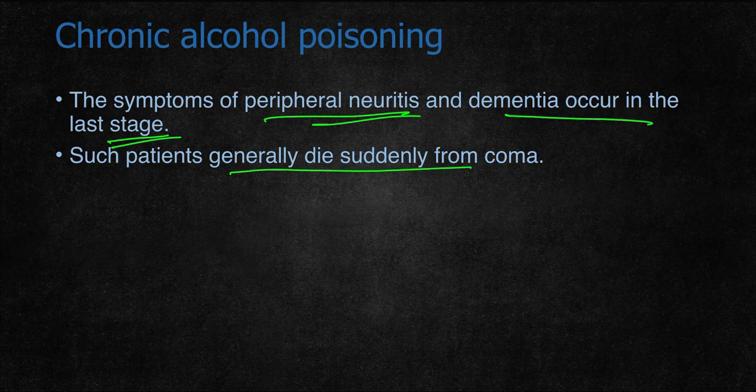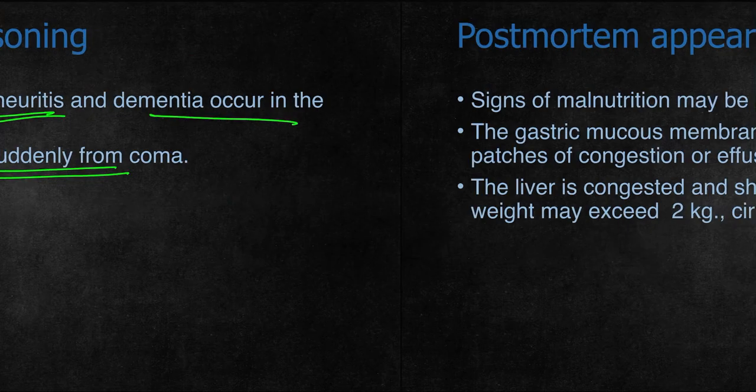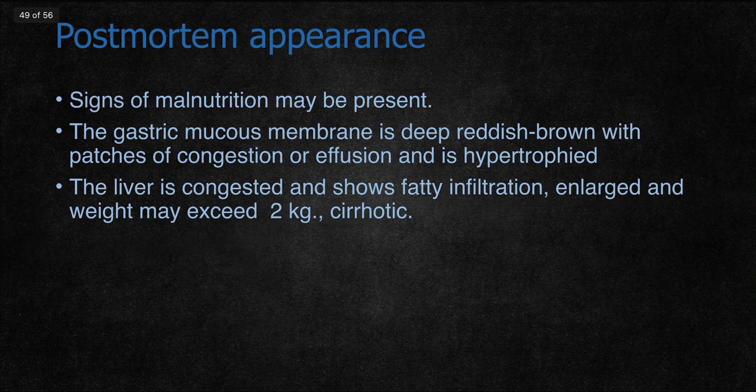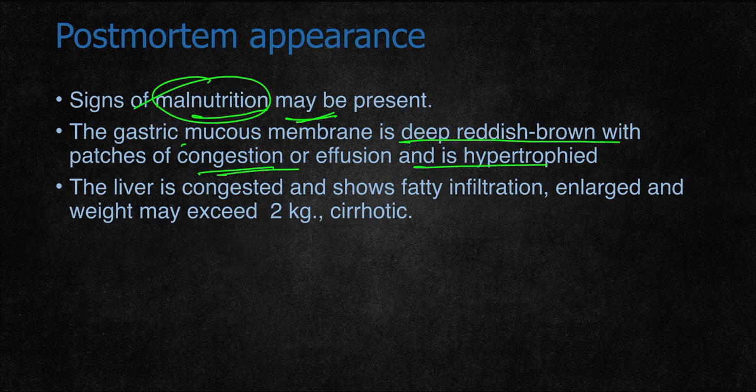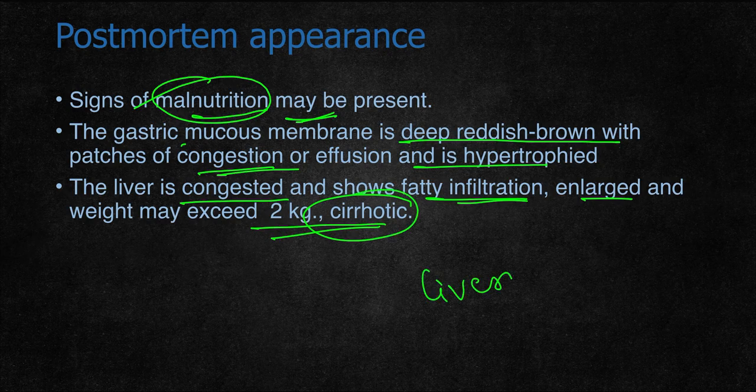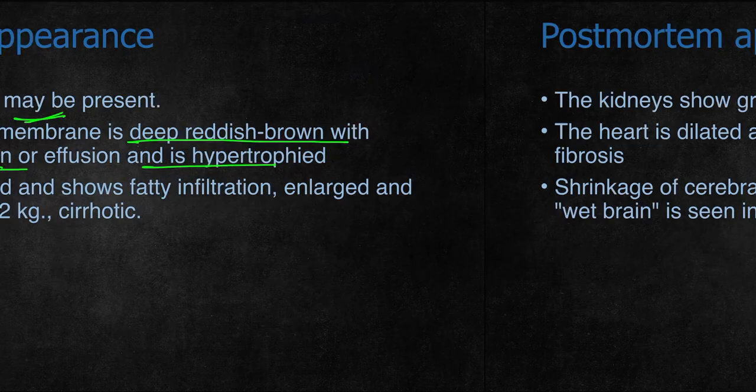Such patients generally die suddenly from coma. In the chronic alcoholic post-mortem appearance, signs of malnutrition may be present. Gastric mucous membrane is deep reddish brown with patches of congestion, and effusion is hypertrophied. Liver is congested and shows fatty infiltration, is enlarged, and weight may exceed up to 2 kg, and it may be cirrhotic also. So the typical changes of the chronic alcoholic liver are present; it may be fatty liver or it may be cirrhotic.